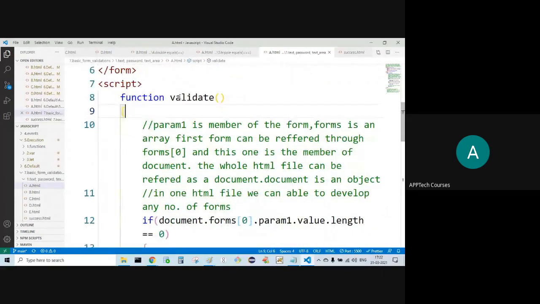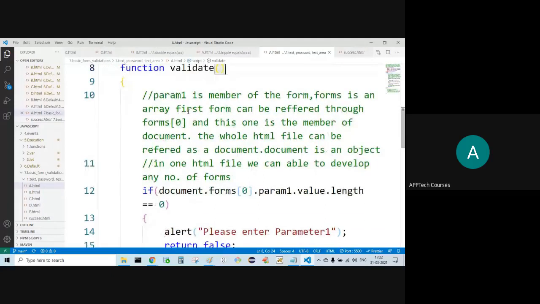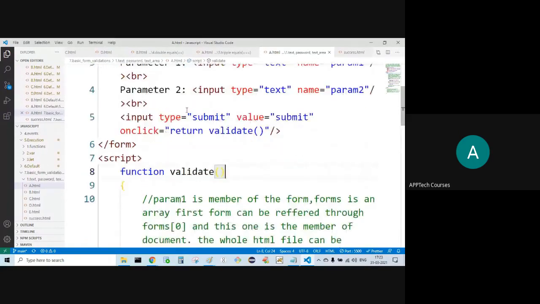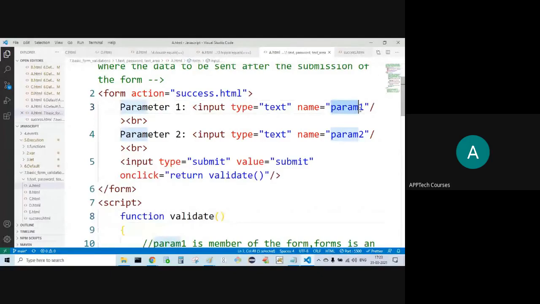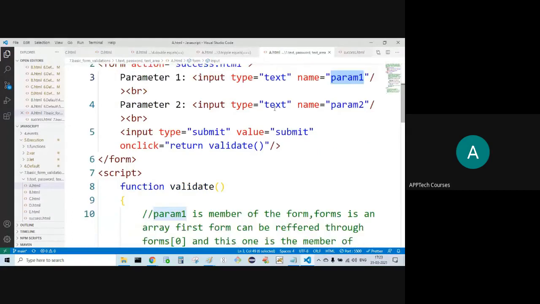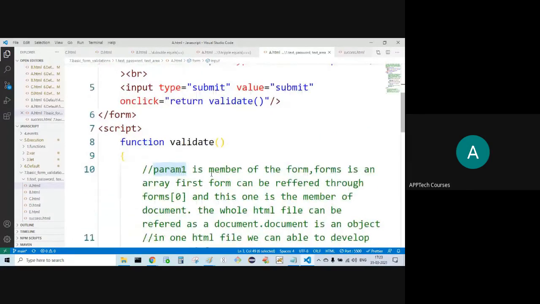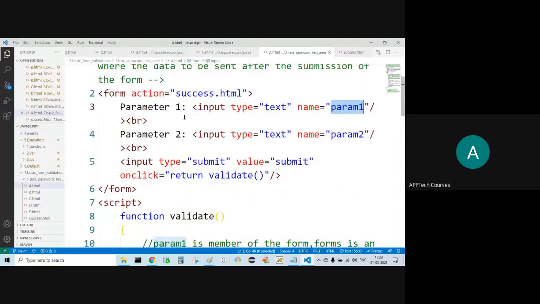Now function validate. How are we writing the validate function? Now observe param1. This is one input type element, name is param1. Param1 is a member of the form in this HTML page.